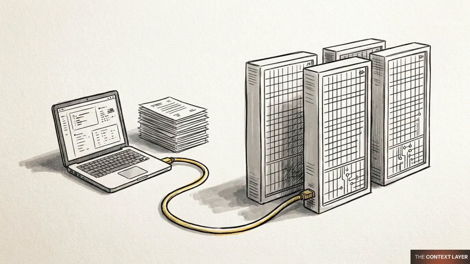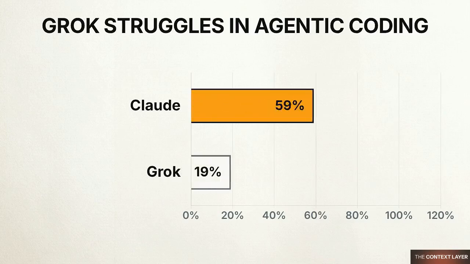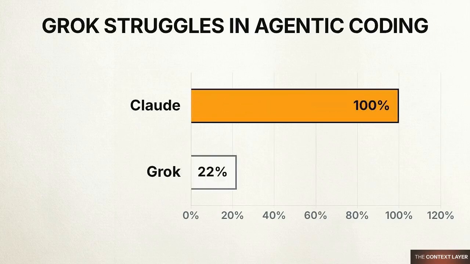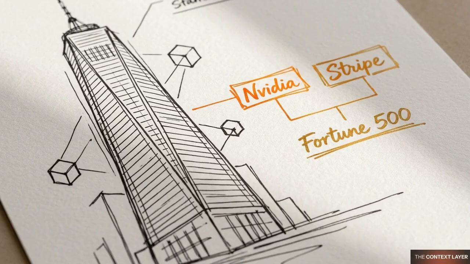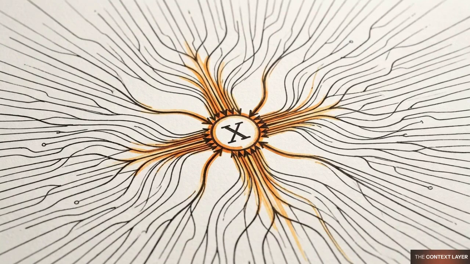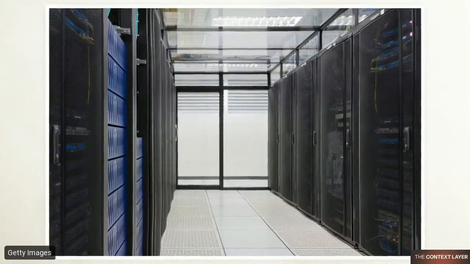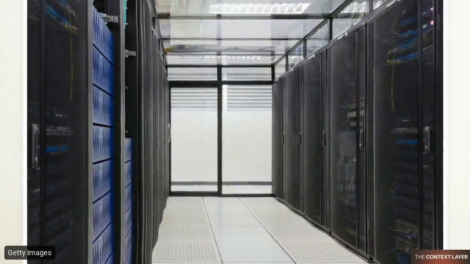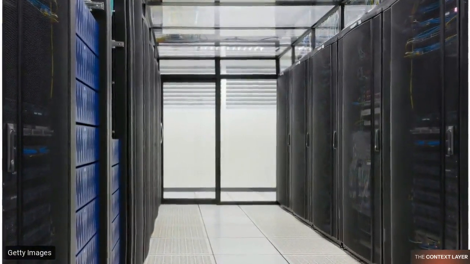This local architecture is the foundation for the broader corporate strategy shared by xAI and Cursor. Currently, xAI's Grok models have limited traction in the agentic coding market compared to competitors like Claude. Major firms, including NVIDIA and Stripe, already pay for Cursor, which is currently used by over half of the Fortune 500. Acquiring the company gives SpaceX direct access to these daily engineering workflows. This strategic move pairs xAI's bare metal hardware with a dominant developer interface.